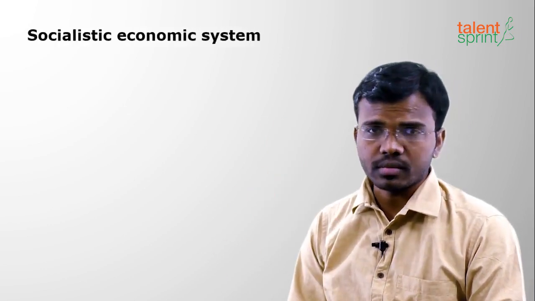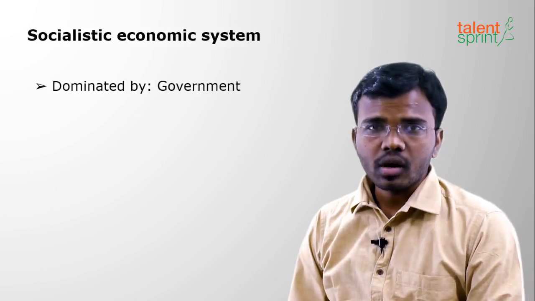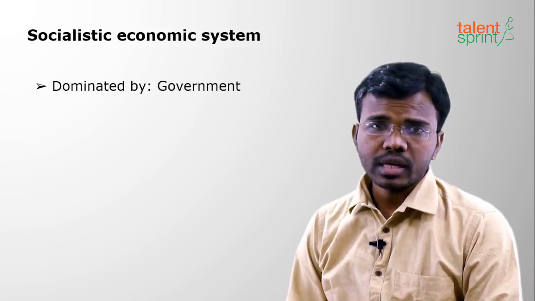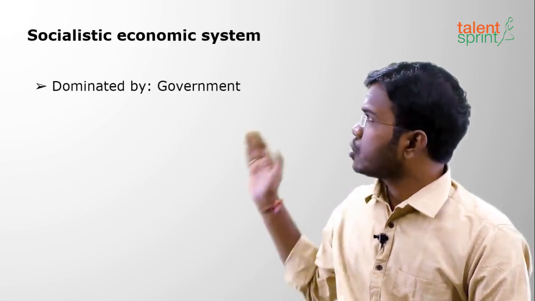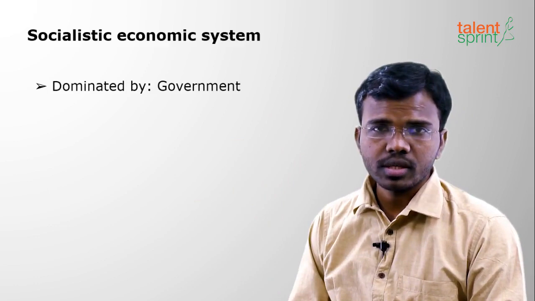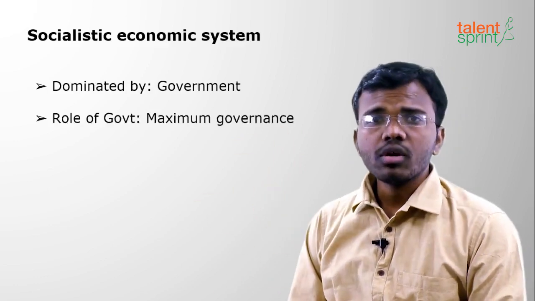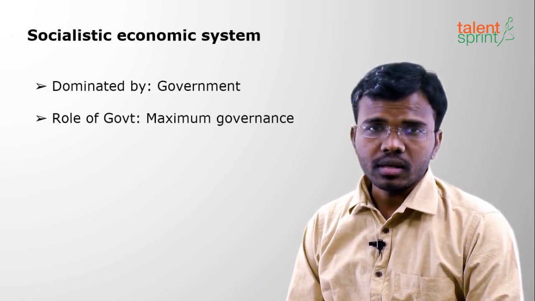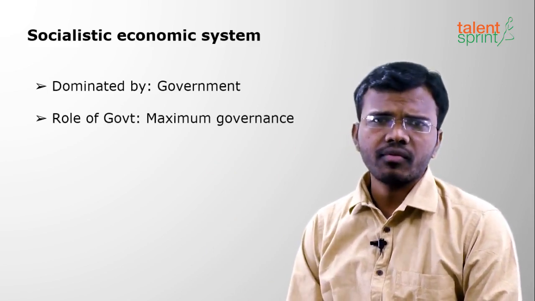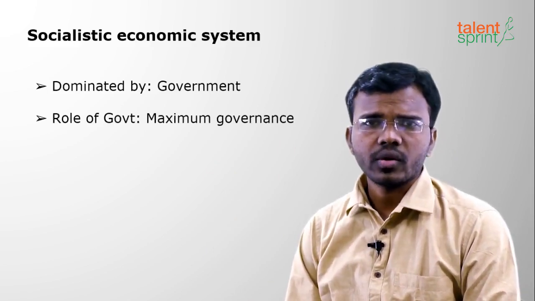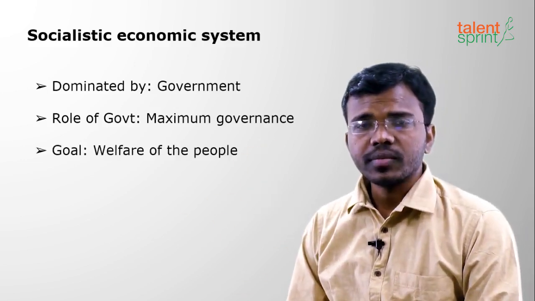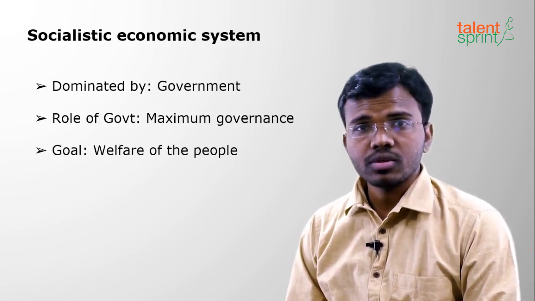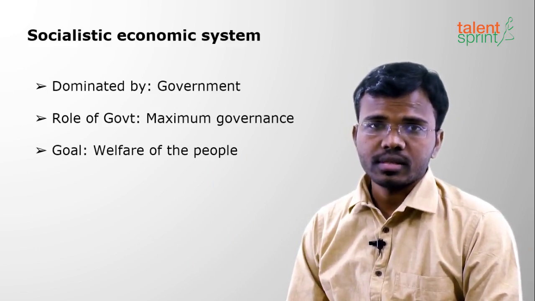Next, moving on to the next economic system, that is the socialistic economic system. It is dominated by the government, obviously opposite to the capitalistic economic system where private people play a major role. In the socialistic economic system, the government plays a major role, and the role of the government is maximum governance. That means it will involve itself in day-to-day, everyday affairs. And the goal is welfare of the people, the utmost criterion of the socialistic economic system.